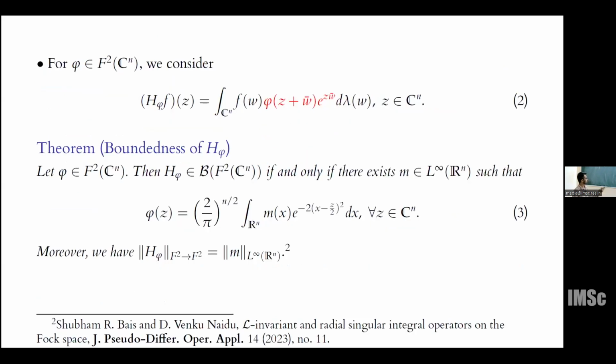For that, we studied the boundedness. We started with phi coming from the Fock space. Associated to this phi, we consider this kernel, in the red color, and we formally define the operator H_phi. We could show that H_phi is bounded if and only if there exists an L-infinity(R^n) element m such that phi and m satisfy this integral equation. Moreover, the operator norm of H_phi is the same as the essential supremum norm of m in L-infinity of R^n. But in this paper, we did not discuss anything about the symbols associated with this operator H_phi.